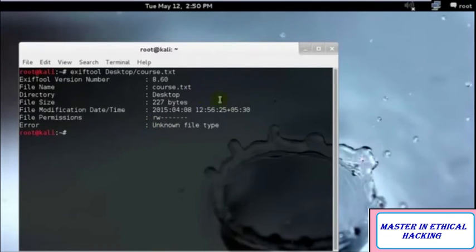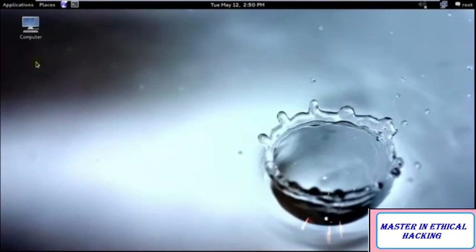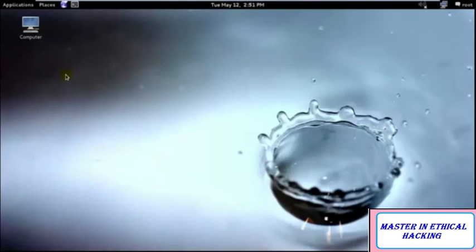So as you can see, I have over here the course text file, how many bytes, but it's just a simple text file. If I want to gather much more information, let me see if I have any PDF documents over here. Okay, great, we have a PDF document. So I'll just paste it over here. Perfect.